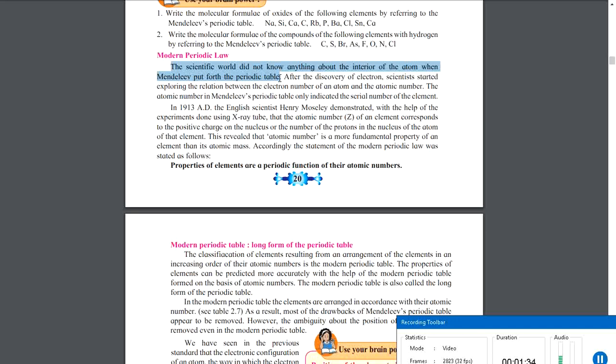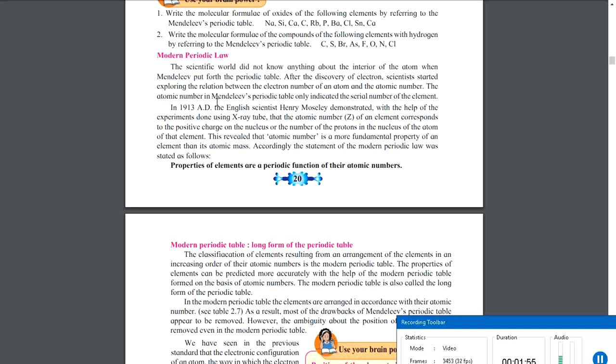After the discovery of electrons, scientists started exploring the relation between the electronic number of an atom and the atomic number. The atomic number in Mendeleev's periodic table only indicated the serial number of the element. Now let us study about this in detail.